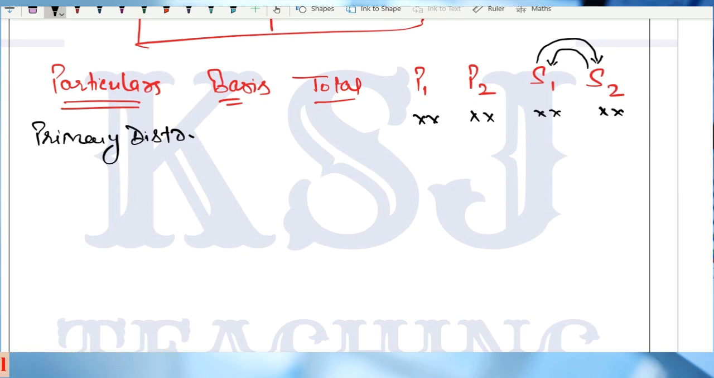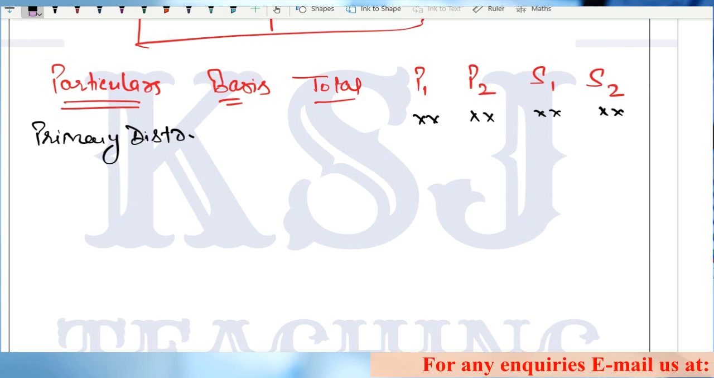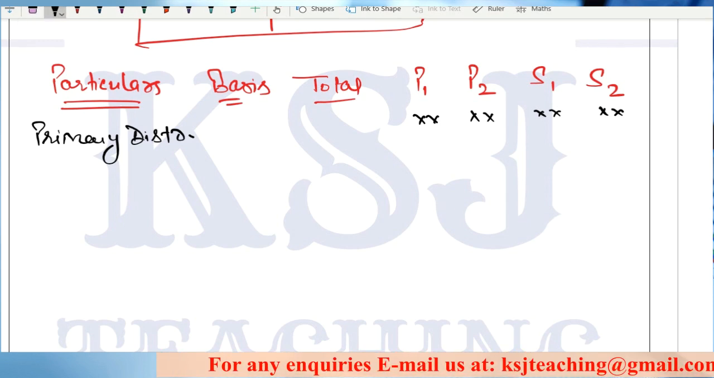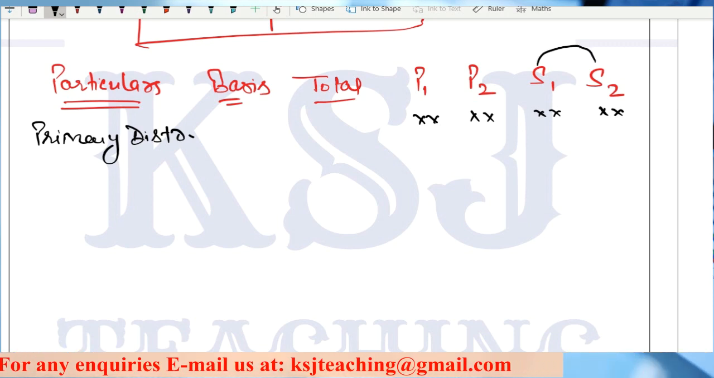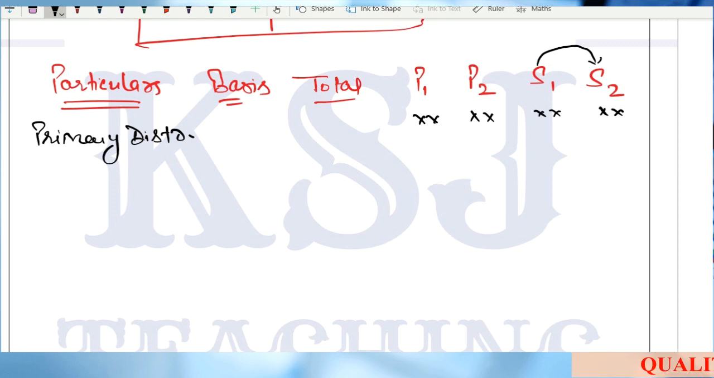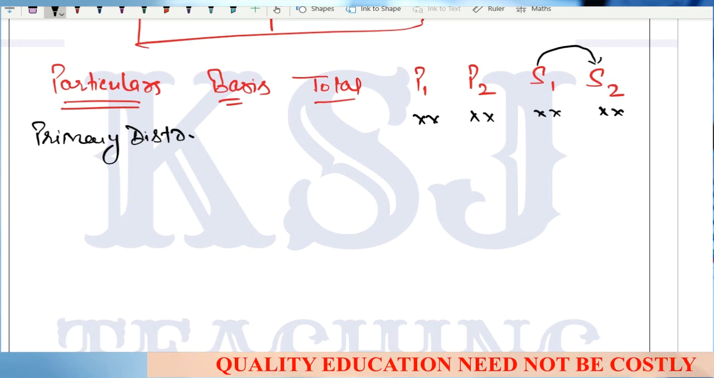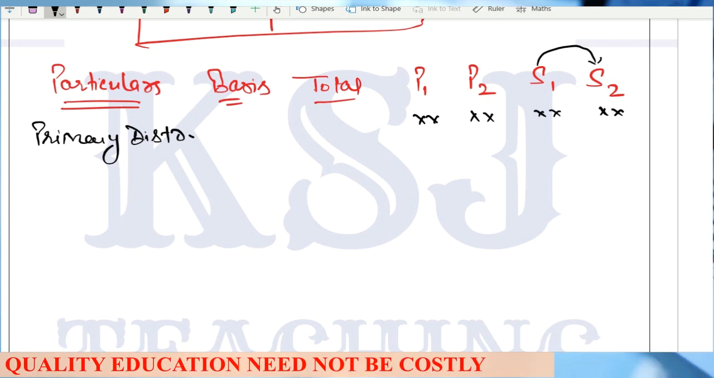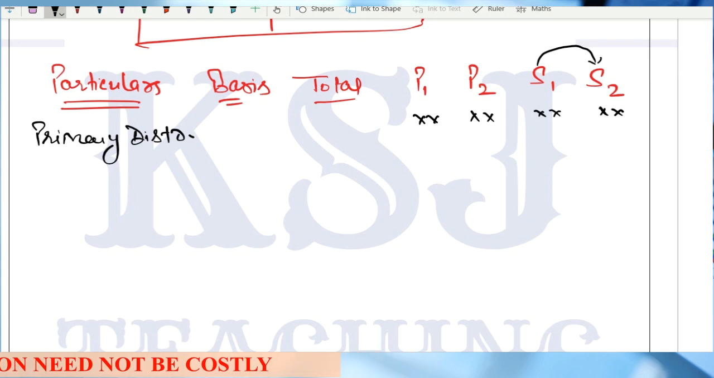But there are two scenarios in this case. One scenario is that S1 is only providing services to S2, but it is not taking any services in return. Say the canteen service department is only providing services to the R&D department, but it is not taking any services in return from the R&D department. So this is the one scenario in the step ladder method.